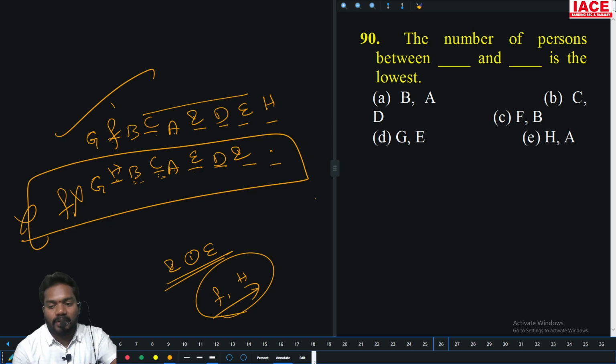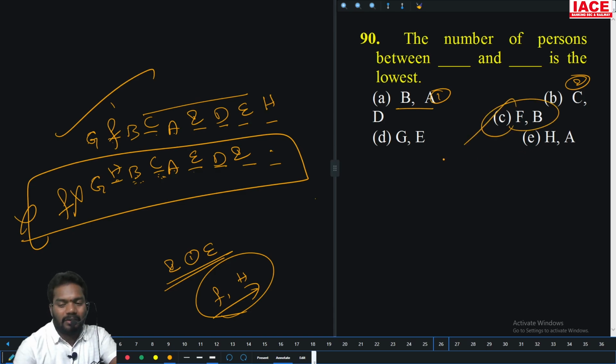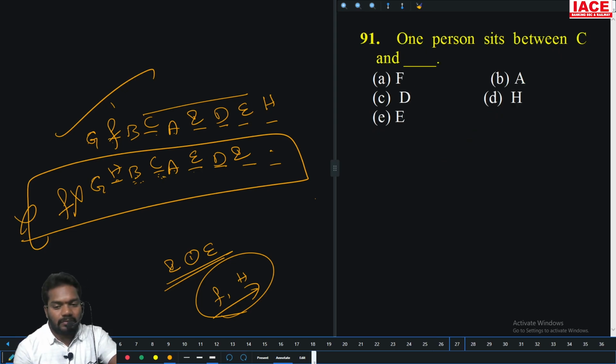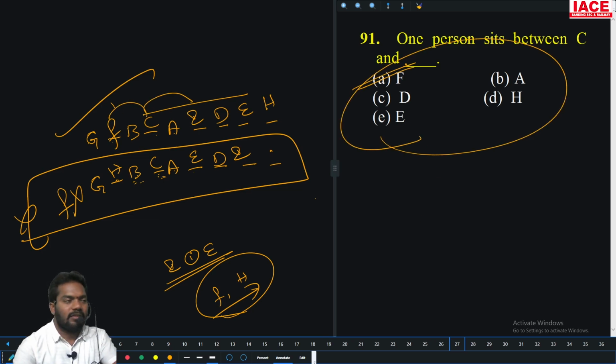In which pair is the number of persons between them the lowest? A and B, how many persons? 1 person. C and D, 2 persons. F and D, neighbors. These are the lowest. There is no chance of getting 0 either. So option C is the right answer. 1 person is between C and F or C and I. There is no I, so the only chance of F is here.